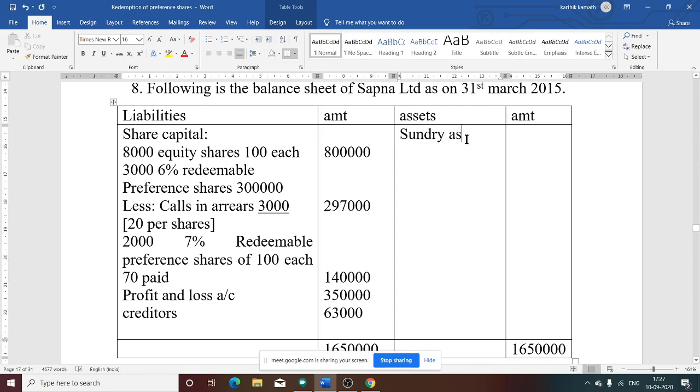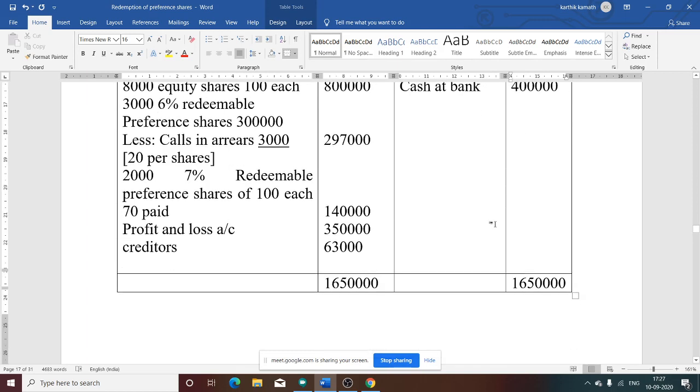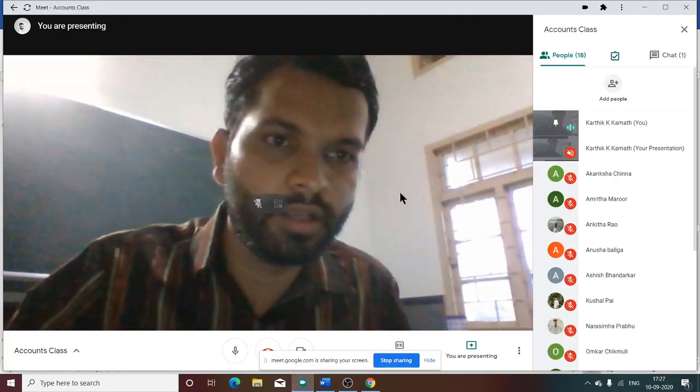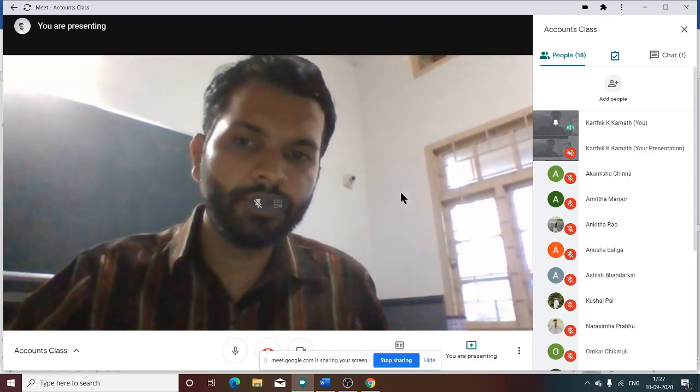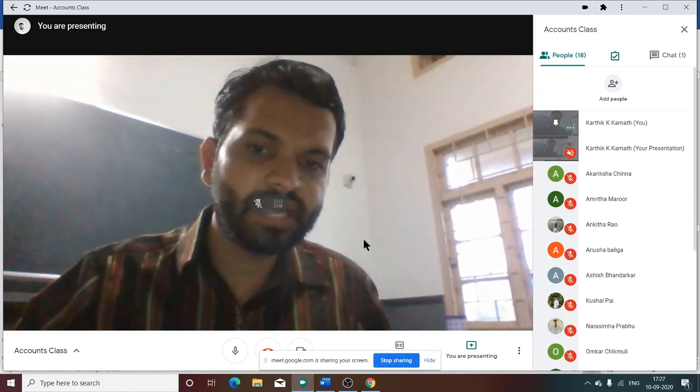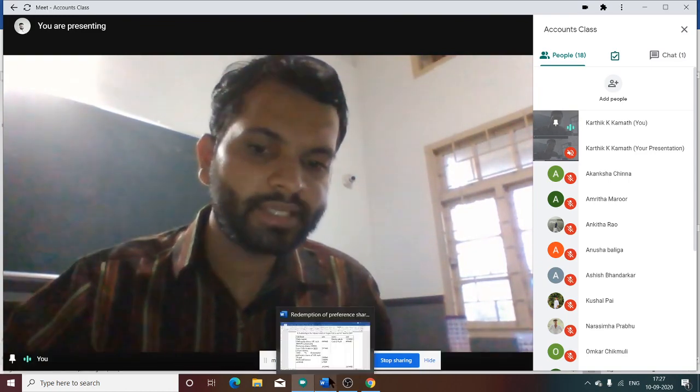Sundry asset is 12 lakh 50,000. Then cash at bank is 4 lakh. So now it tallies, 16 lakh 50,000. The asset side information was missing due to a typing error. Now I have added the asset side information, that is sundry asset and cash at bank.